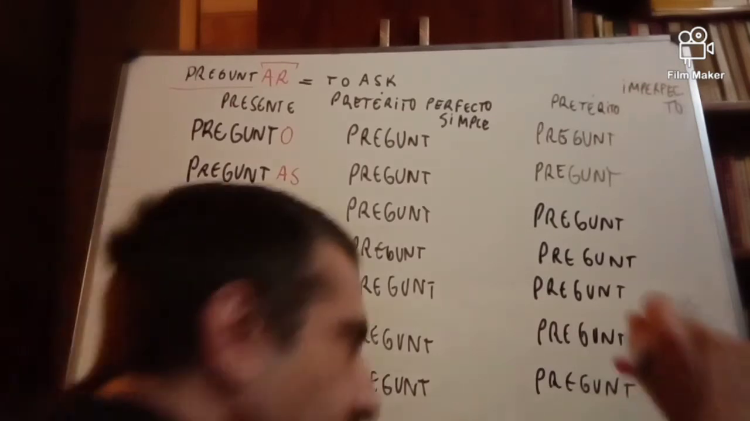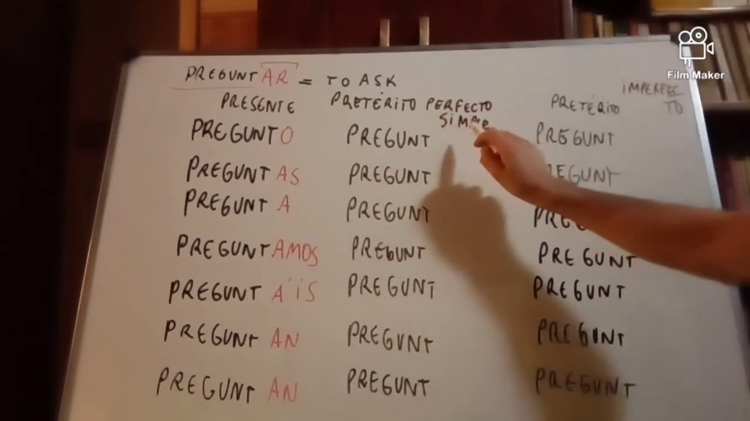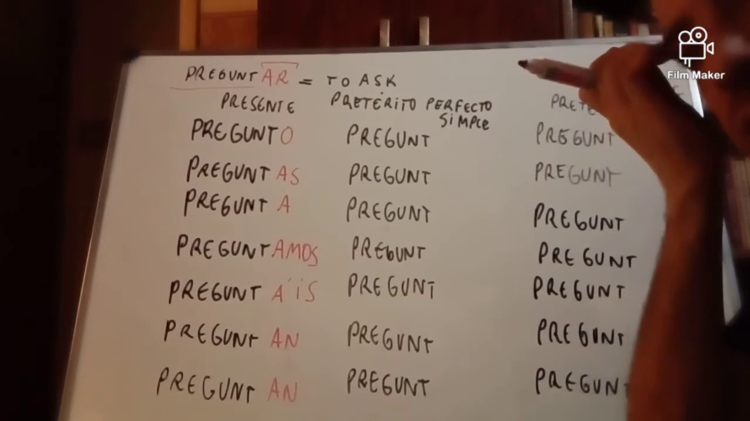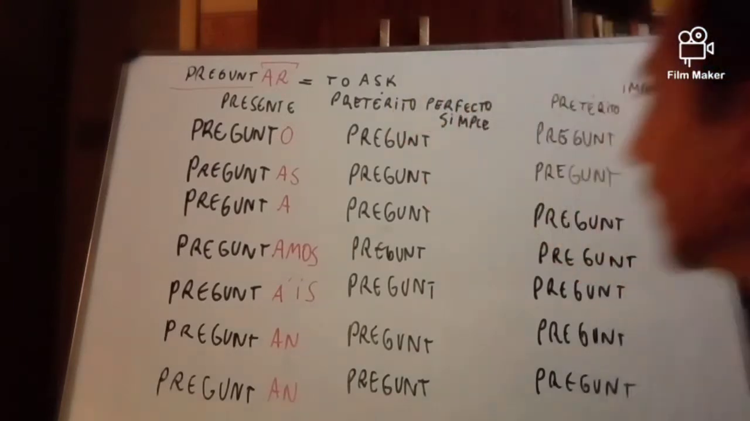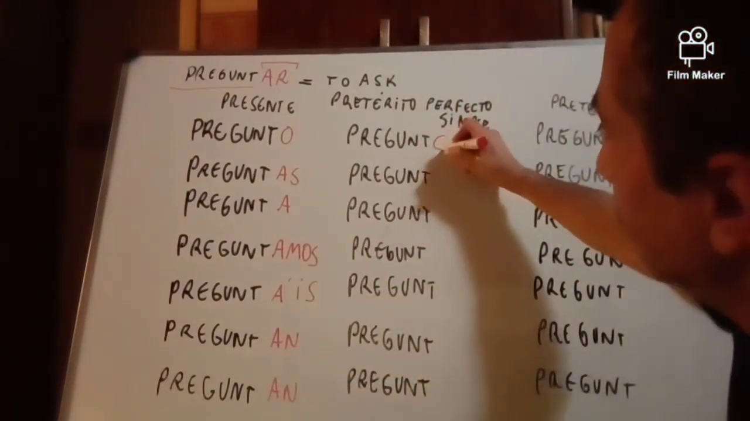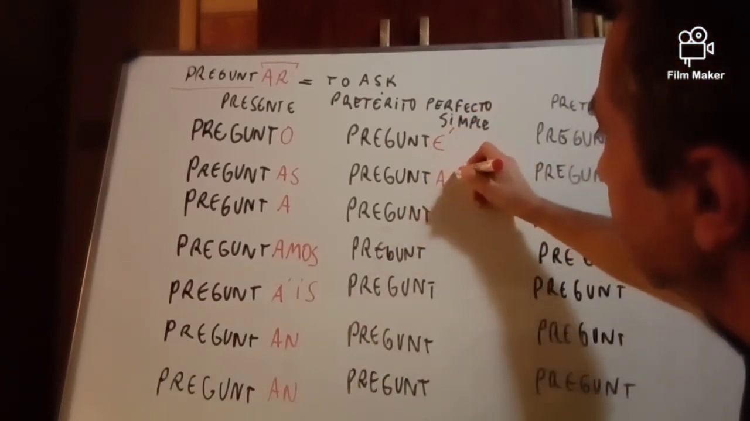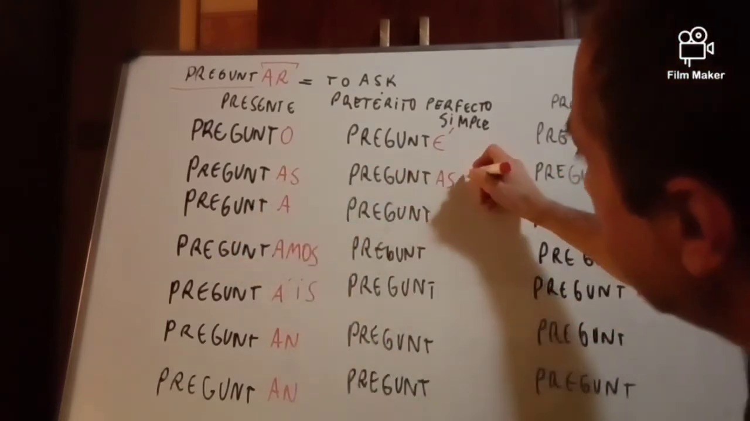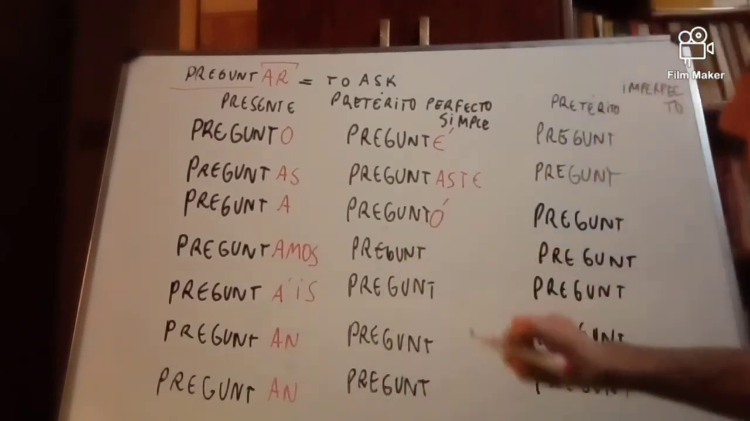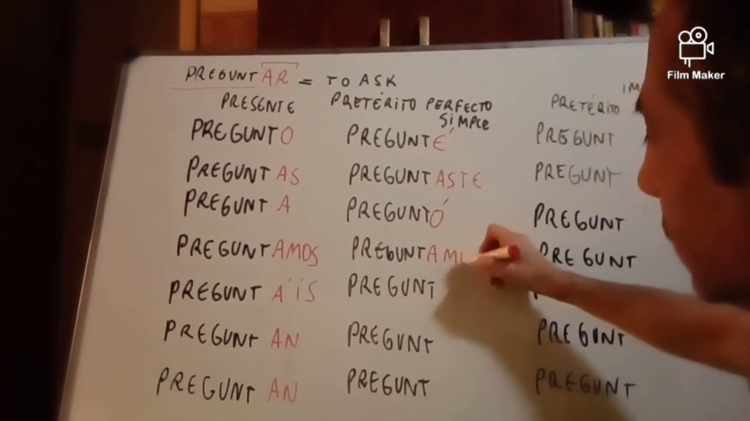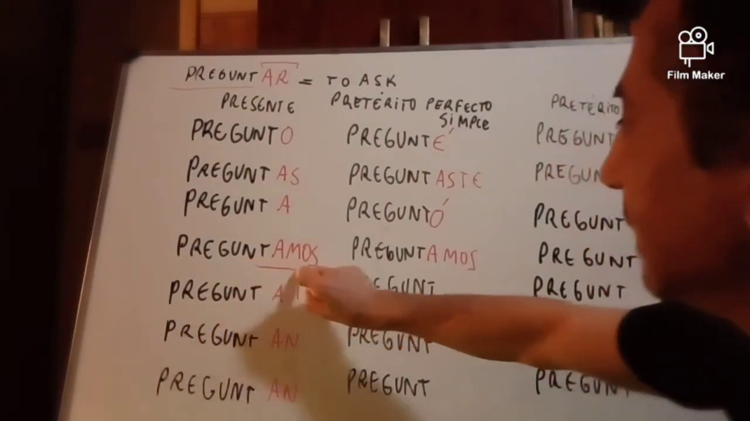Let's see what happens in what you call the simple past, and we call it pretérito perfecto simple, when we want to talk about an action that took place in the past and finished in the past. Yo pregunté, tú preguntaste, you keep the as and add te. Tú preguntaste, él preguntó. Nosotros preguntamos. It happens with regular verbs.